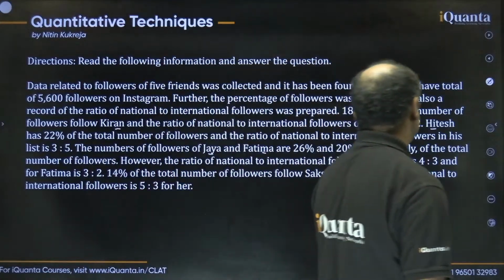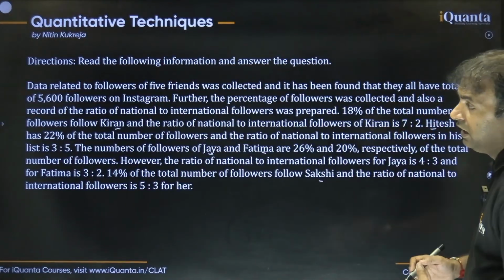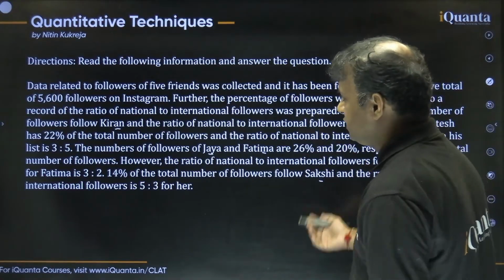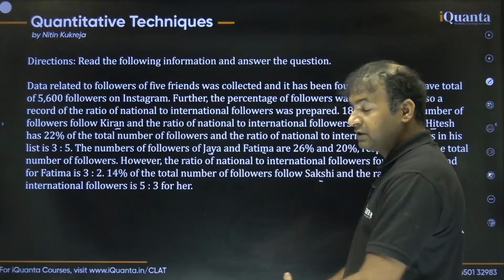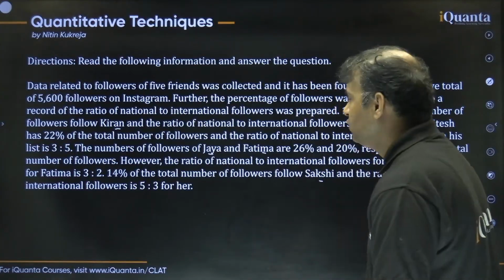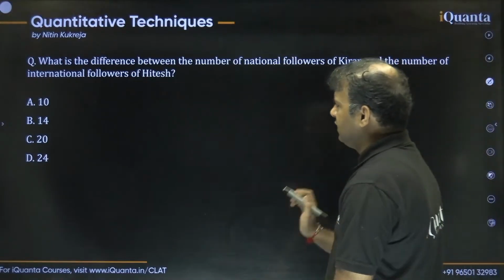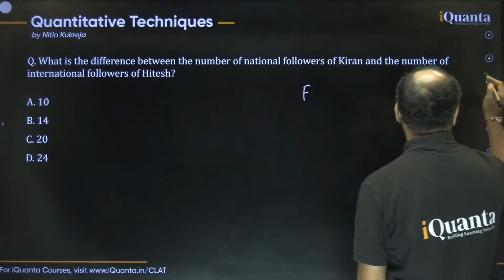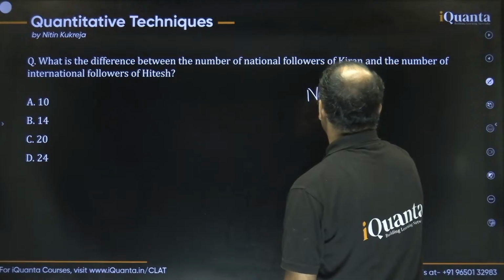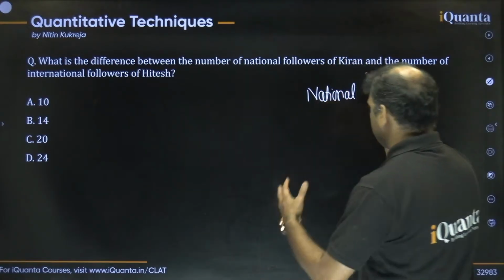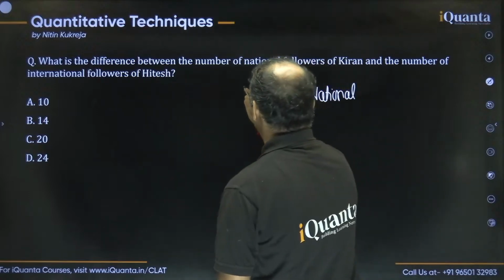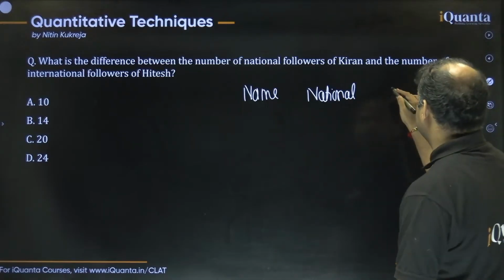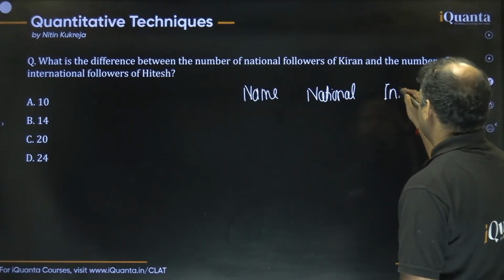Okay, so as I said, the first thing we should do is write all the numbers, right? And guys, in these kind of sets, the best way to represent all the numbers is a table. So I'm going to draw a table. We have 5 people, and we'll be counting the national followers and also the international followers one by one. The first column is the name of the people, the second column is the number of national followers, and the third one is the international followers, right?